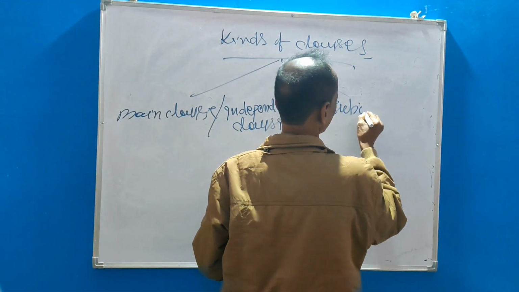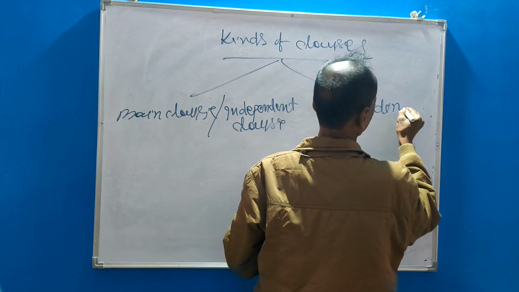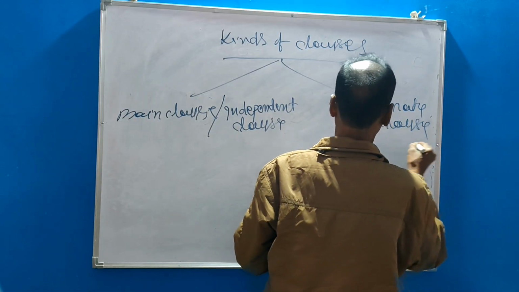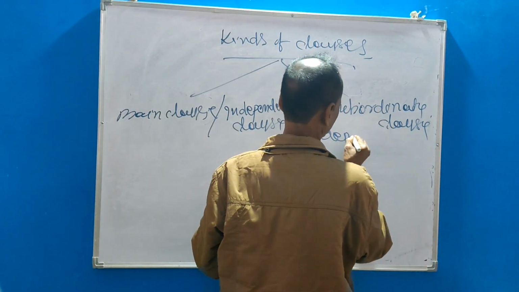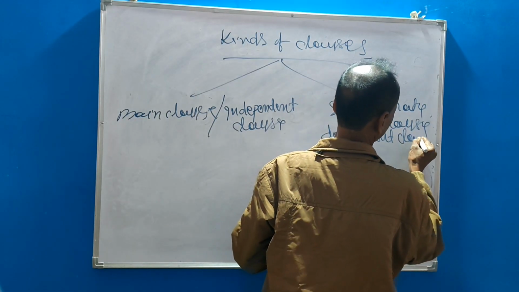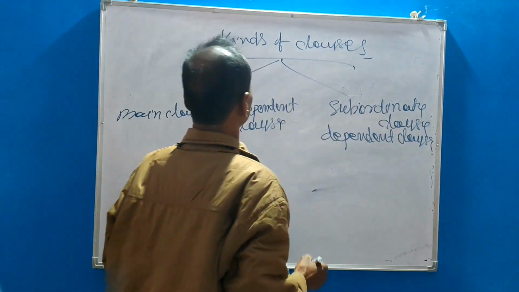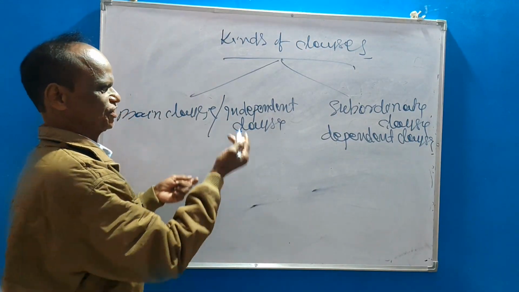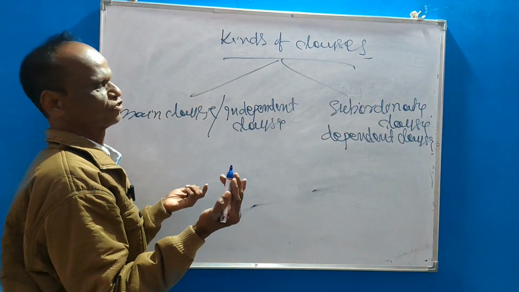Subordinate clause or say dependent clause. Okay. So there are two types of clauses mainly, main clause or say independent clause or say principal clause.